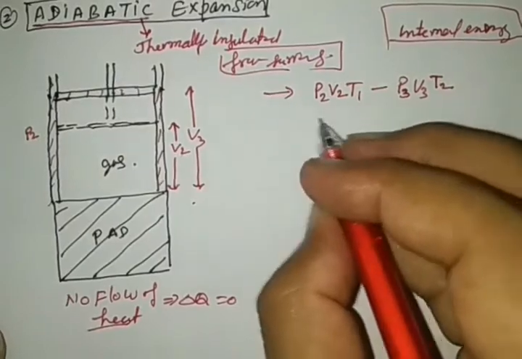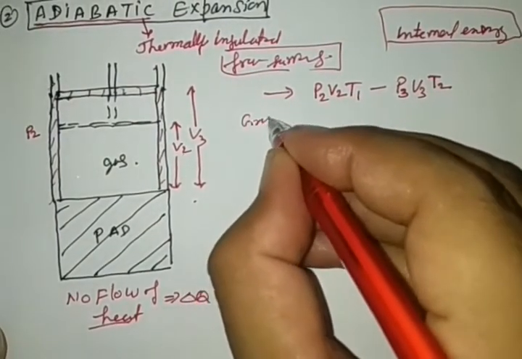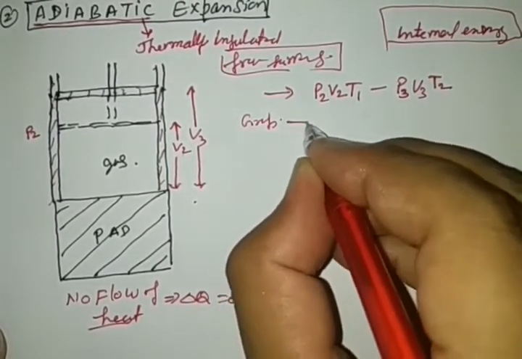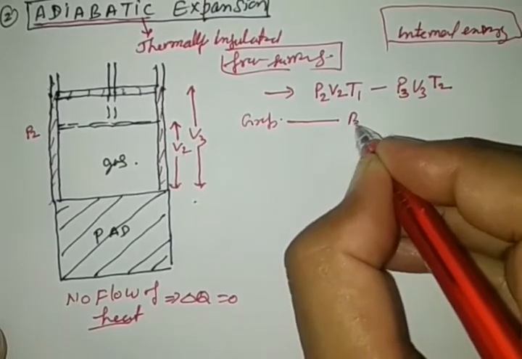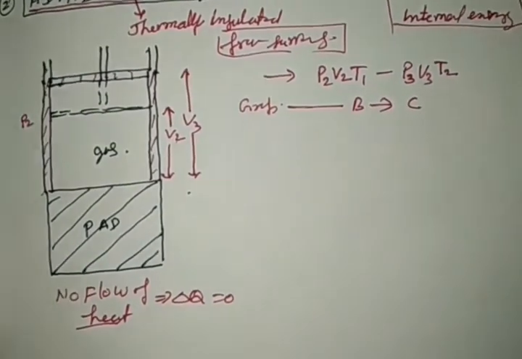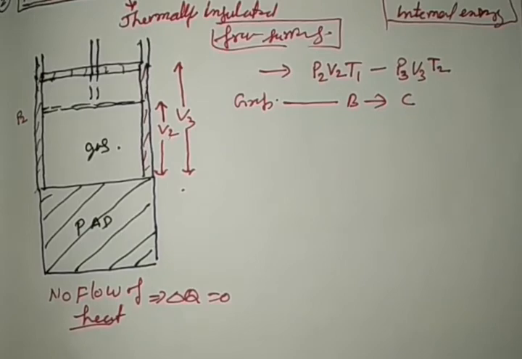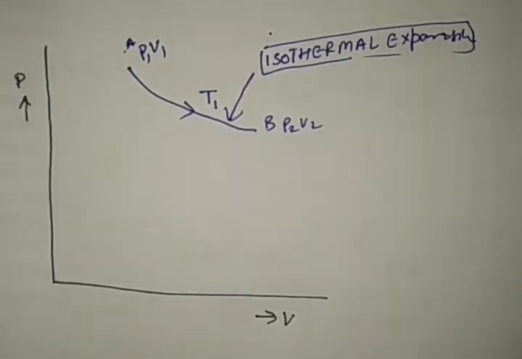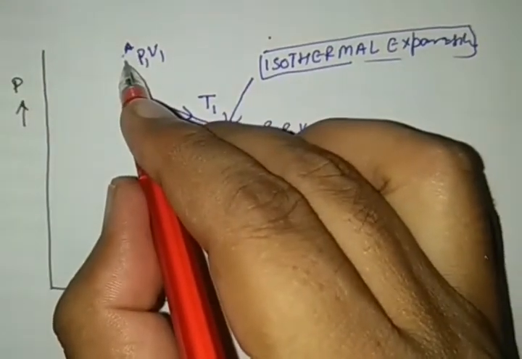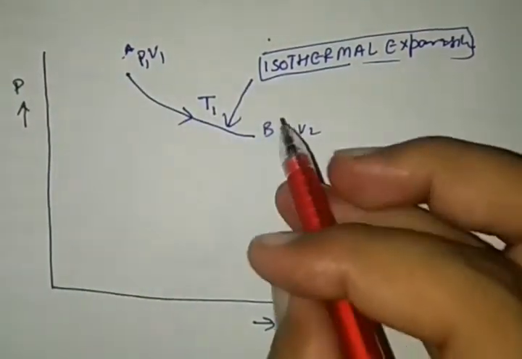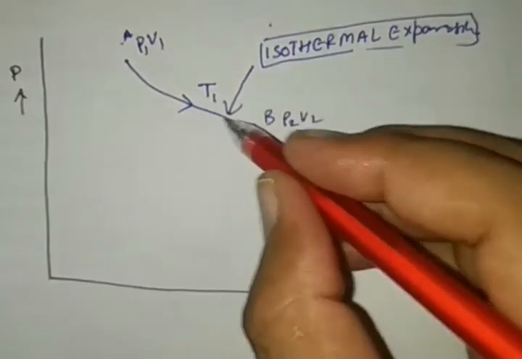In that condition, in the graph, the system changes adiabatically from B to C, and it can be clearly shown here in the diagram. Here the system changes in the first condition from A to B isothermally.